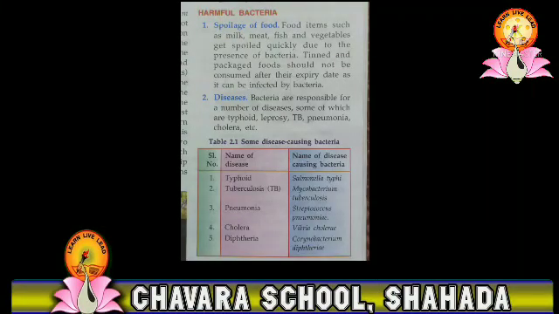Food items such as milk, meat, fish, vegetables get spoiled quickly because of the presence of bacteria. Packaged food should not be consumed after its expiry date as it can be infected by bacteria. Bacteria are responsible for a number of diseases, some of which are typhoid, TB, pneumonia, cholera, etc. Here is the table on the screen which gives you some information about some of the disease causing bacteria.